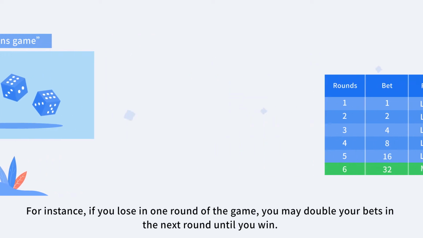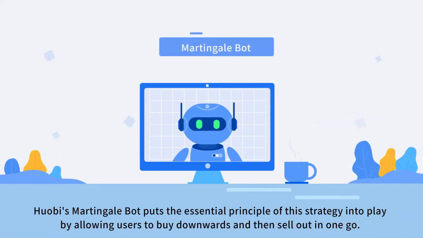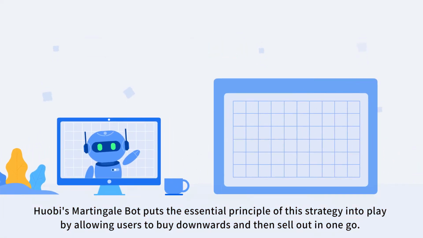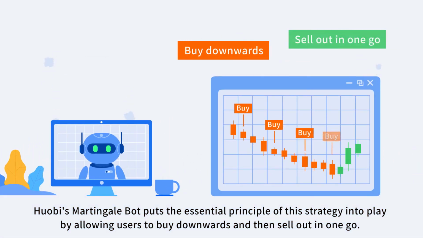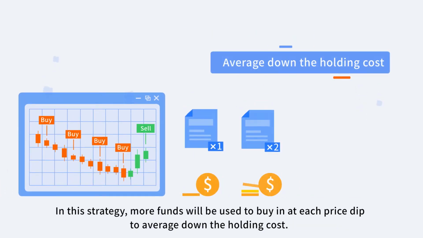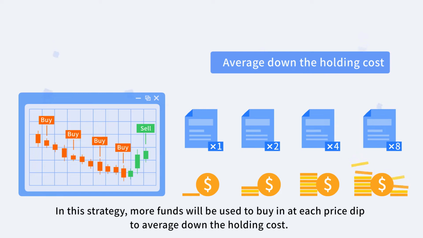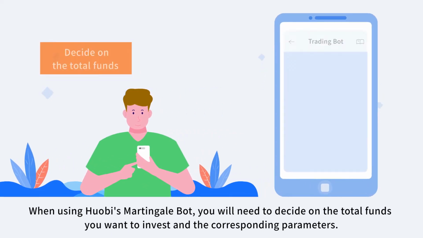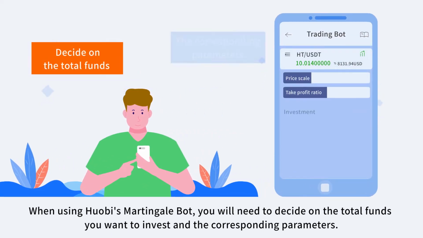until you win. Huobi's Martingale Bot puts the essential principle of this strategy into play by allowing users to buy dips and then sell out in one go. In this strategy, more funds will be used to buy in at each price dip to average down the holding cost. When using Huobi's Martingale Bot, you will need to decide on the total funds you want to invest and